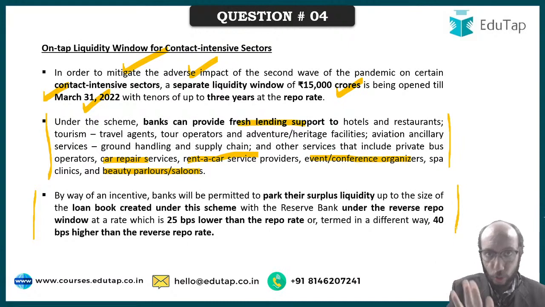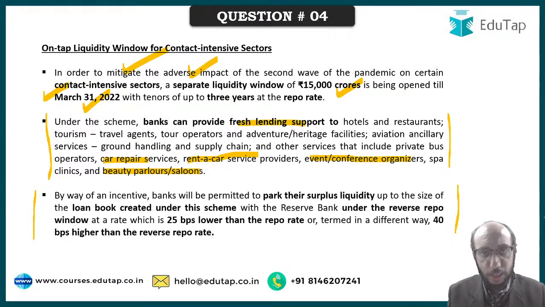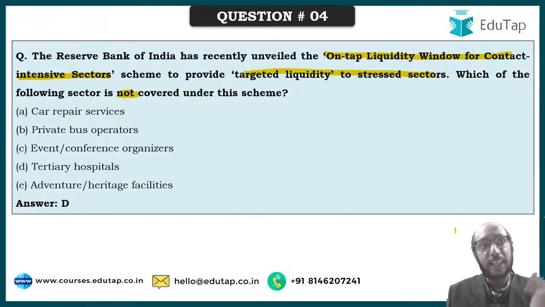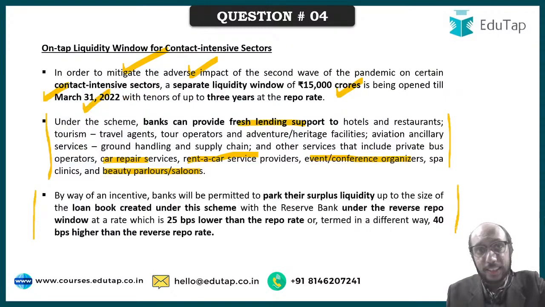Tomorrow, if I want to park 500 crore rupees under the reverse repo mechanism, how much interest will I get? I will not get 3.35%. I will rather get 3.75%. So I'll get a higher reverse repo rate. Why? Because I have lent to a contact intensive sector under this scheme. So whatever amount I lend, an equivalent amount I can park under the reverse repo mechanism at a higher rate of interest. That is why the answer to this question is D, and this is the entire explanation.